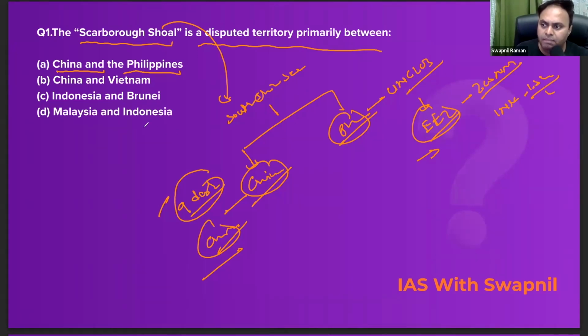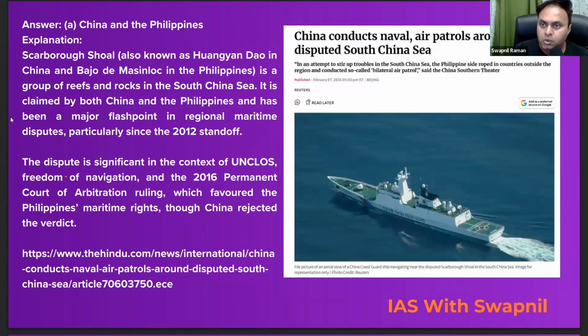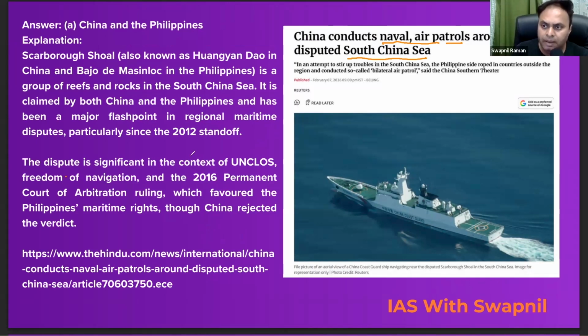तो ओवरलैपिंग हो रहा है यहाँ पे क्लेम्स का, टेरिटरीज का। ये बेसिकली एक एप्पल ऑफ डिस्कॉर्ड है बिटवीन चाइना एंड फिलीपींस। राइट, नाउ द क्वेश्चन इज़ व्हाई वी पिक्ड अप दिस। क्या रीज़न इस क्वेश्चन को पिक करने के पीछे? सो रिसेंटली चाइना conducted a naval and air patrol around the disputed South China Sea. See, it is basically an act of intimidation, right? Do remember that in 2016, the Permanent Court of Arbitration ruled in the favor of Philippines, but China does not respect its decision, right?